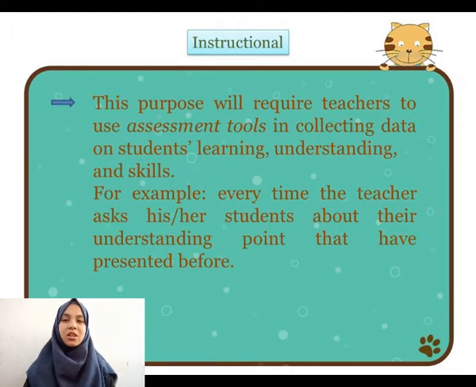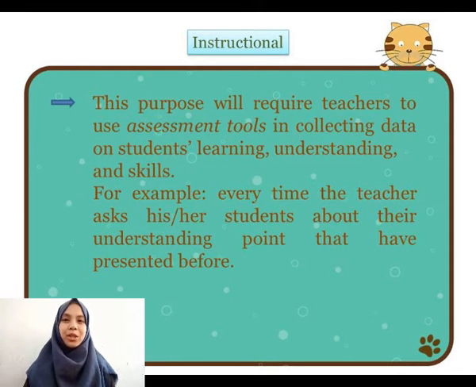In instructional, assessment serves to gather information about students' understanding and skills. And this purpose will require teachers to use assessment tools in collecting data on students' learning, understanding, and skills.